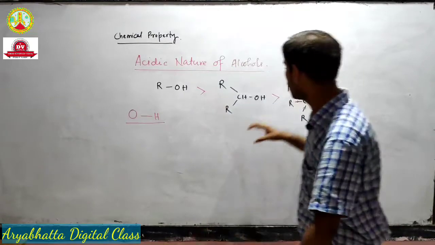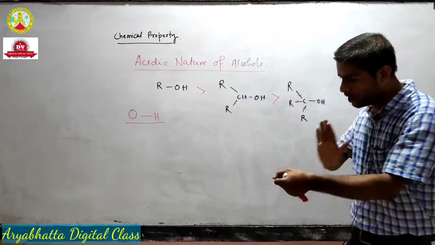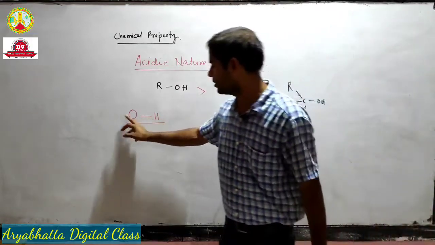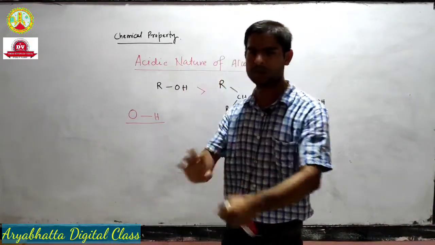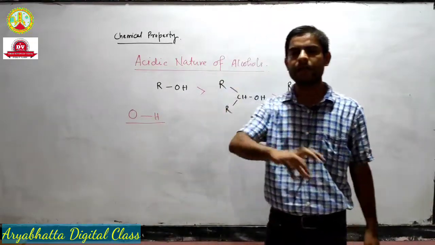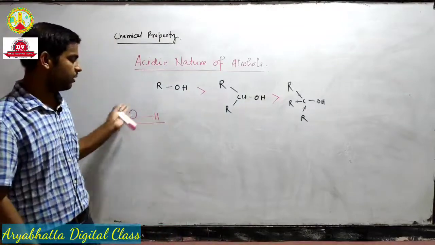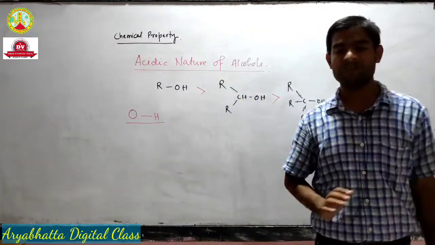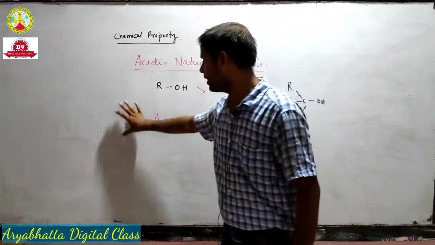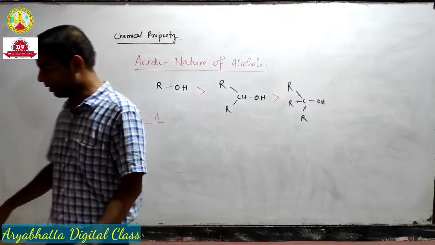hydrogen. What happens in this structure when alkyl groups push electrons towards the oxygen? The polarity gets compromised. The polarity of this bond reduces, and since the polarity reduces, its acidic strength also reduces.